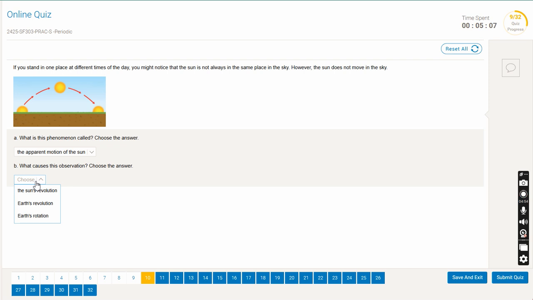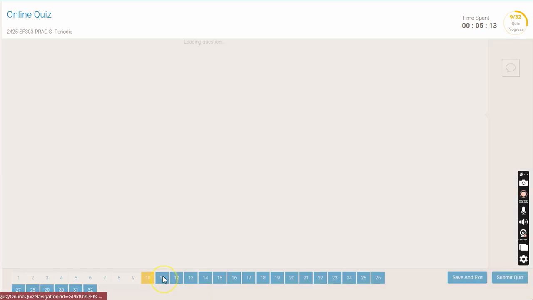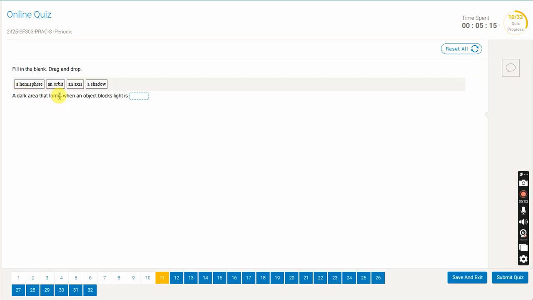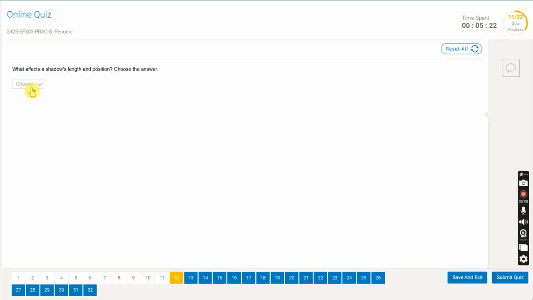What causes this observation? Why do we think that this observation is there? It is because of the Earth's rotation. Remember, Earth's rotation happens on the axis. A dark area that forms when an object blocks light is a shadow. The next one. So anything that will block light, we call the shadow.